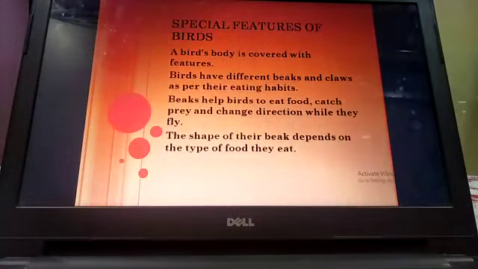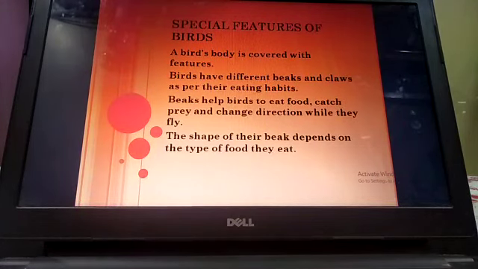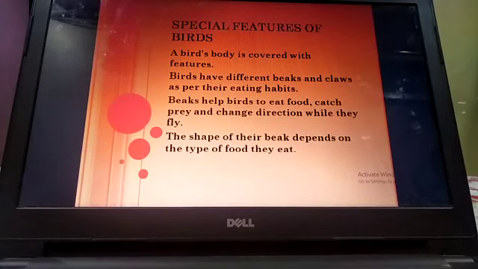Now, coming to the special features of birds. A bird's body is covered with feathers. They have different types of beaks. They have claws as per their eating habits. Now, why do the birds have beak?